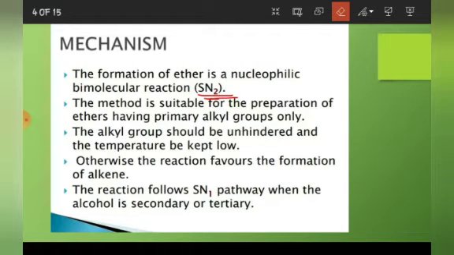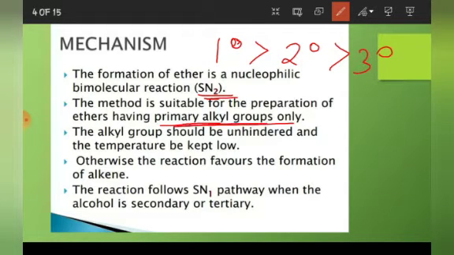The order for this in the SN2 mechanism is 1 degree, 1 degree, 2 degree and 3 degree. Okay, this we have already discussed. Now the same thing is written that it is suitable for ethers having primary alkyl groups only. The alkyl group should be unhindered and the temperature should be kept low.